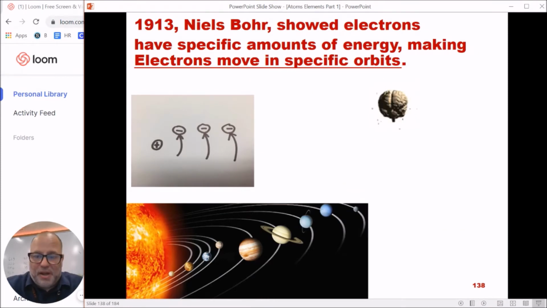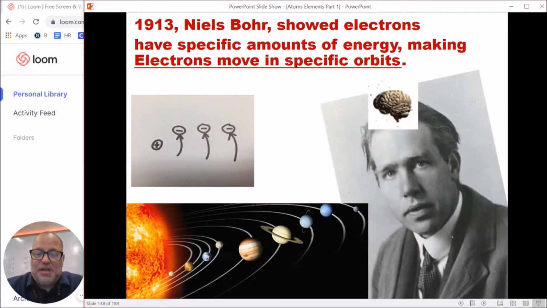Now, the next one that comes along is the most exciting name in our list of names today. I got a bad feeling about Niels Bohr. Yes, the Bohr family. Could you imagine having them over for dinner? The Bohrs are coming over for dinner, honey. That doesn't sound very exciting. But aside from his crazy name, Niels Bohr went on.